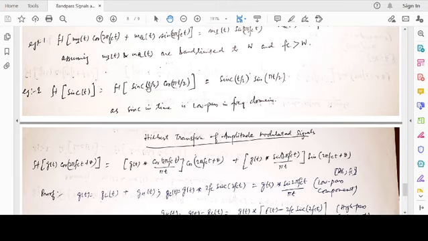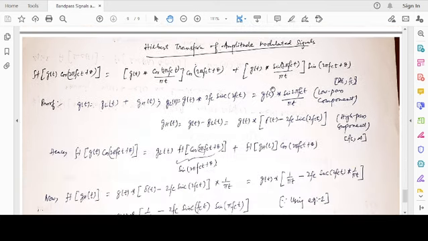Sinc(t/2), we know this is a low pass brick wall response, the low pass signal. Then we have an impulse in the frequency domain which represents the cosine. If we take the Hilbert transform, the low pass signal remains as it is, which is sinc(t/2). The Hilbert transform of the cosine is sine(πt/2). So the Hilbert transform of sinc(t/2) cos(πt/2) is sinc(t/2) sin(πt/2). You can directly substitute this in the definition of the Hilbert transform also and obtain this result, but it probably will take a few more steps.